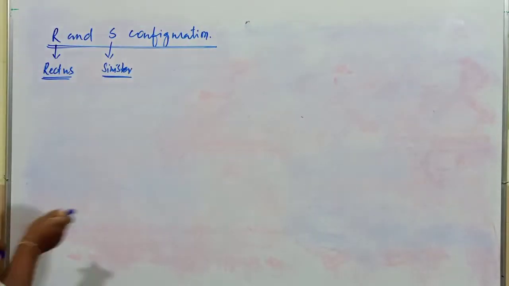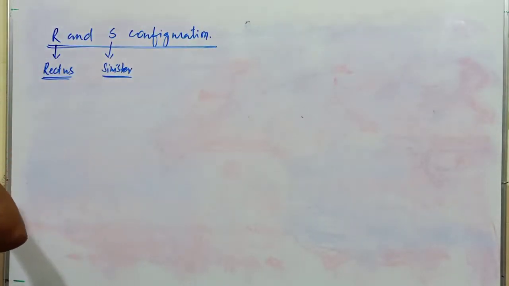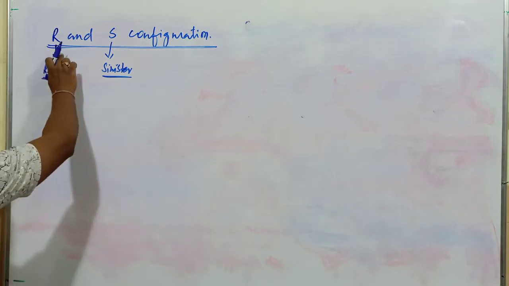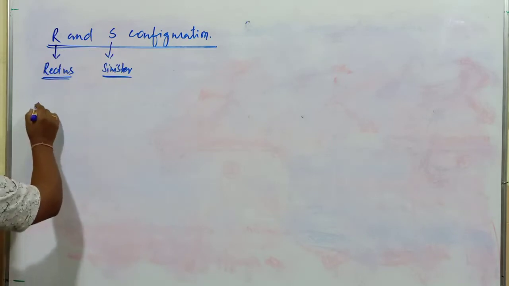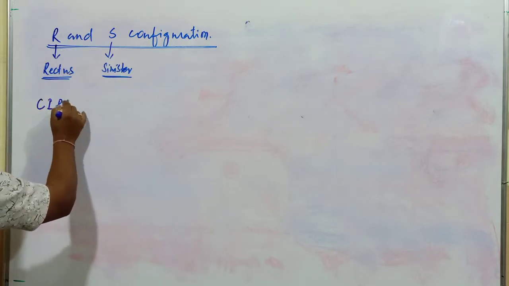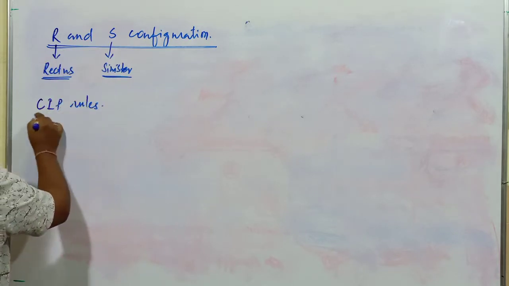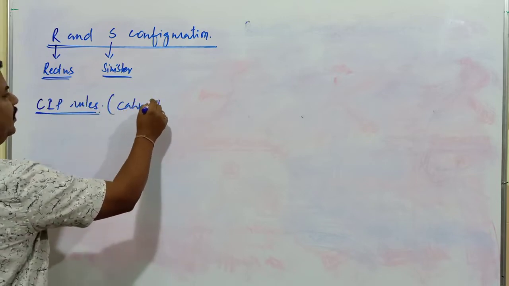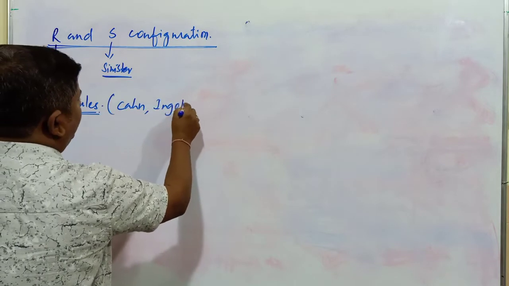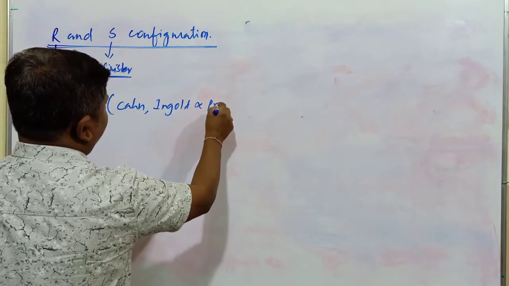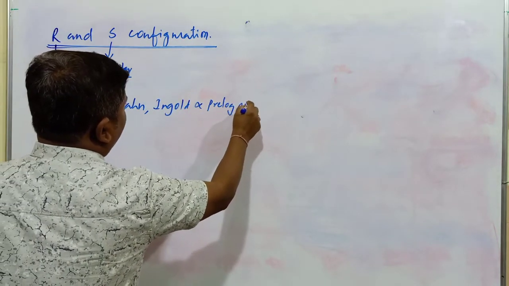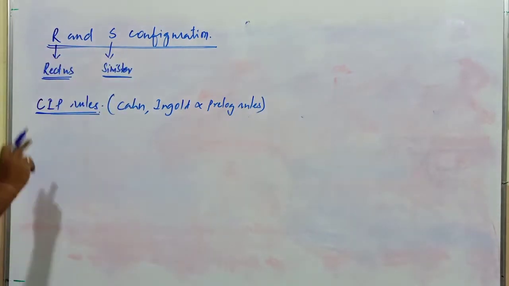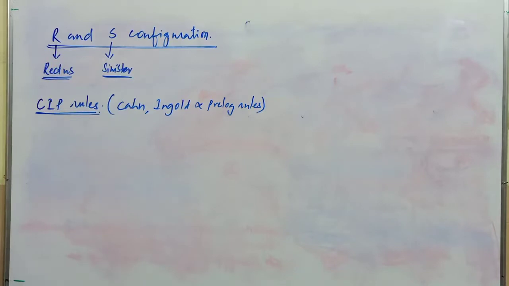If I go with some simple example, before going to the example, the nomenclature of R and S configuration is based on CIP rules. What is the CIP rule? It is Cahn, Ingold and Prelog rules. With the help of the Cahn, Ingold and Prelog rules, it is possible to identify the compound as R isomer or S isomer.